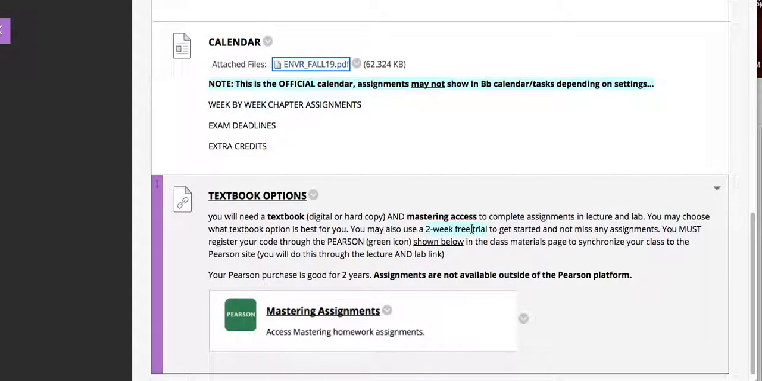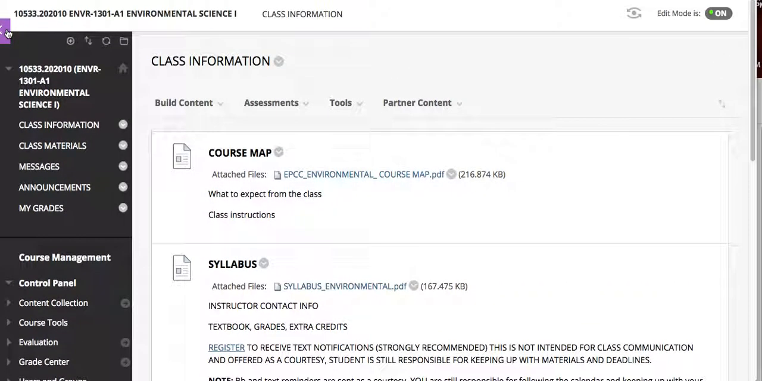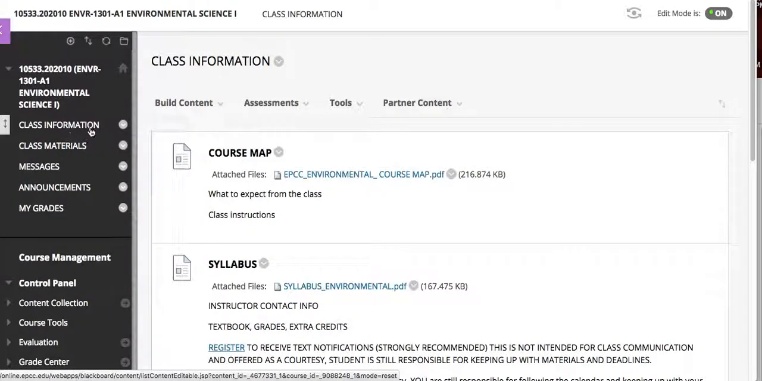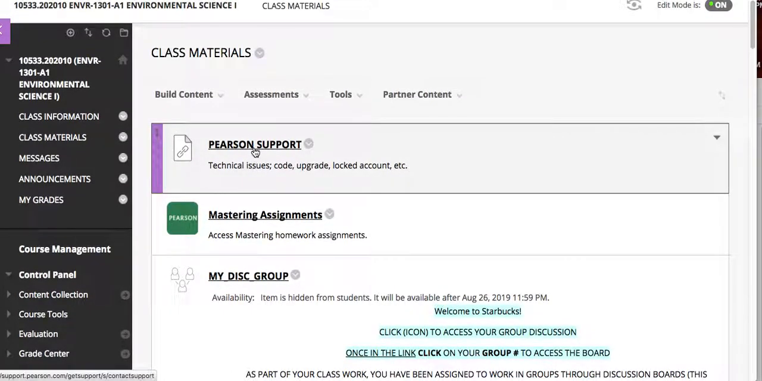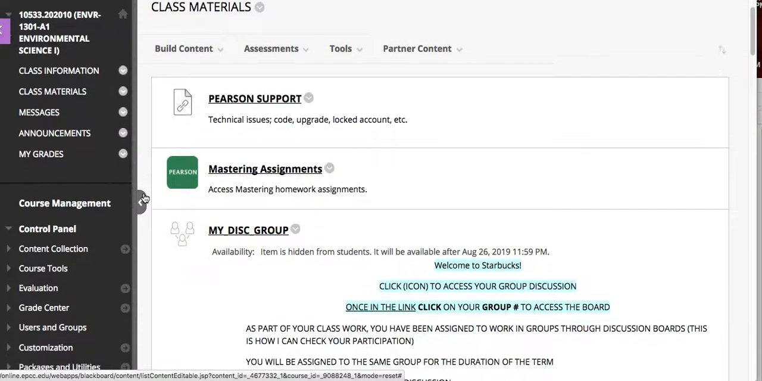If you go through the link, you can set that up, and it gives you access to the e-text, but also to the mastering assignments, which is your homework. So this way you don't have to miss out if you don't have the access code right away. You do get 2 free weeks of access to your homework. If we go back to the main menu over here, class materials is where you will access your materials. If you have any technical issues, you can contact Pearson directly and they'll help you with anything technical.